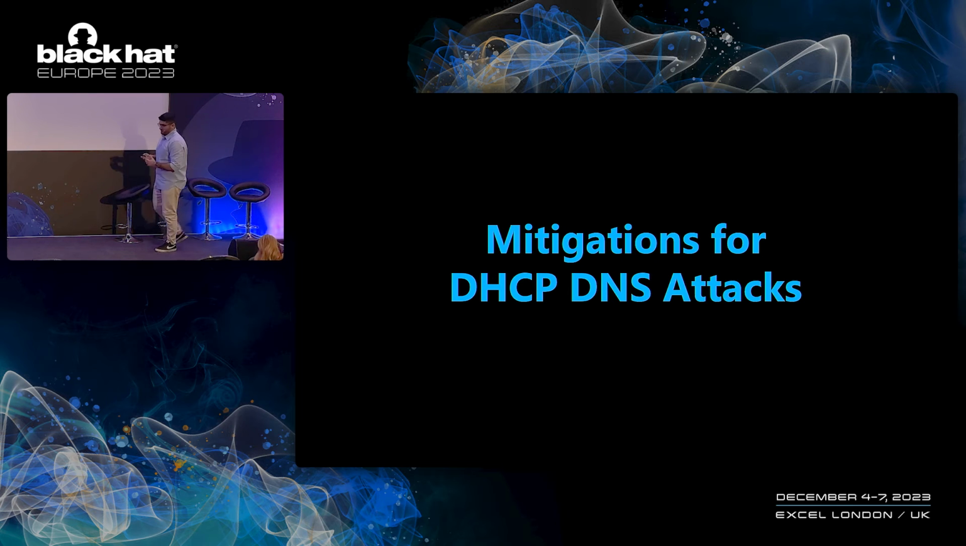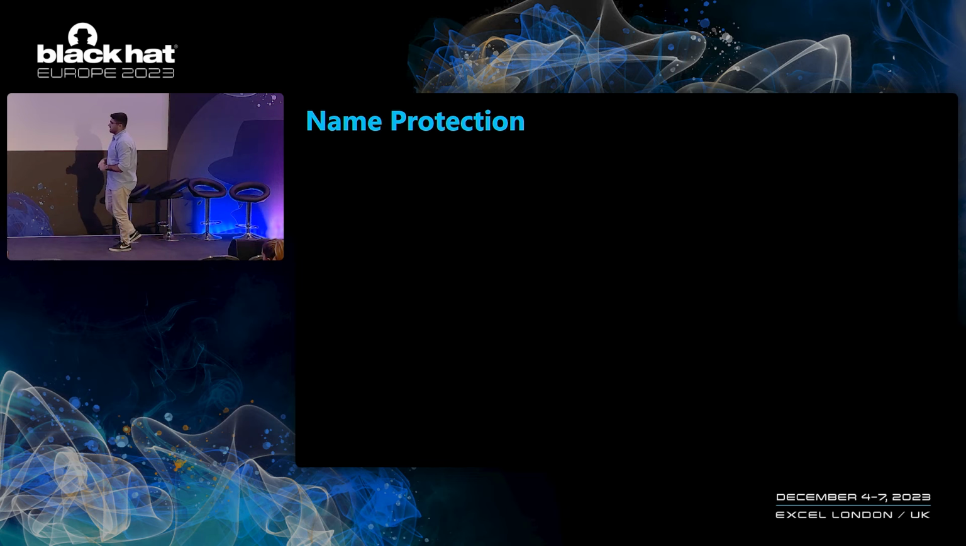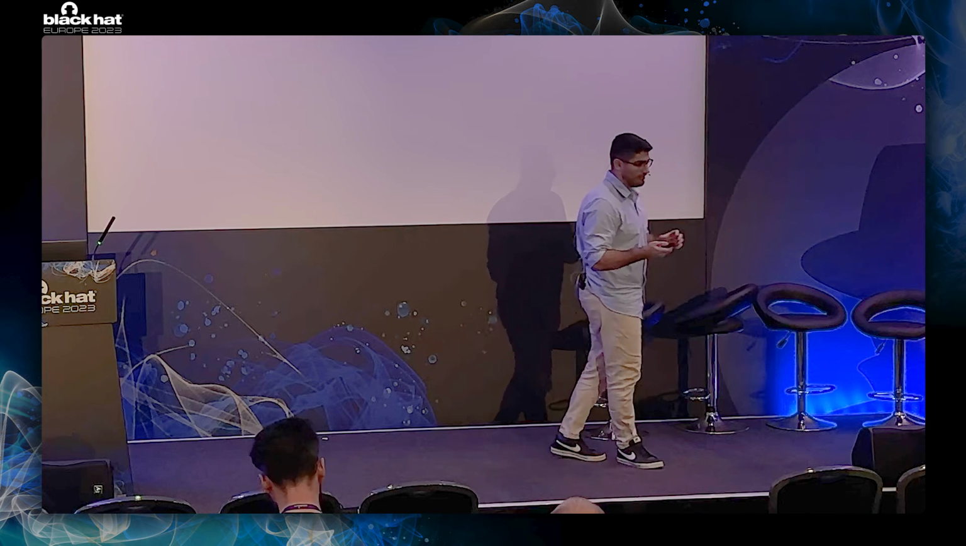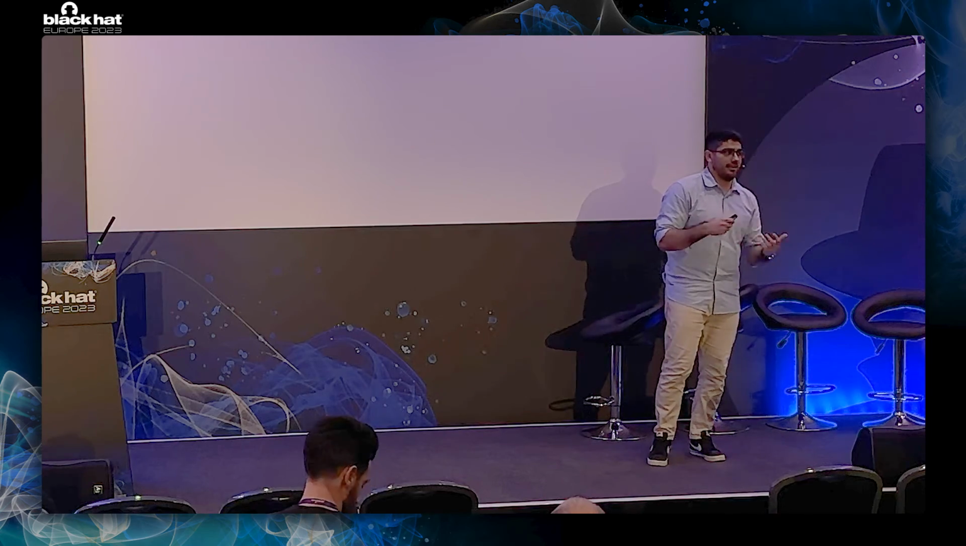Now, I've just talked about some pretty depressing things if you're a defender, or pretty exciting things if you're an attacker. So I want to try to give some hope to the defenders here by covering some of the mitigations that do exist for these problems. The first mitigation is called name protection. Name protection is a DHCP feature that is meant to prevent different DHCP clients from overwriting each other's DNS records.